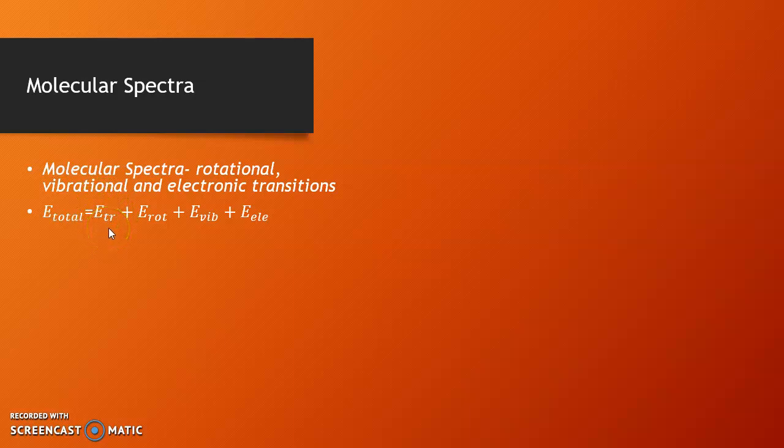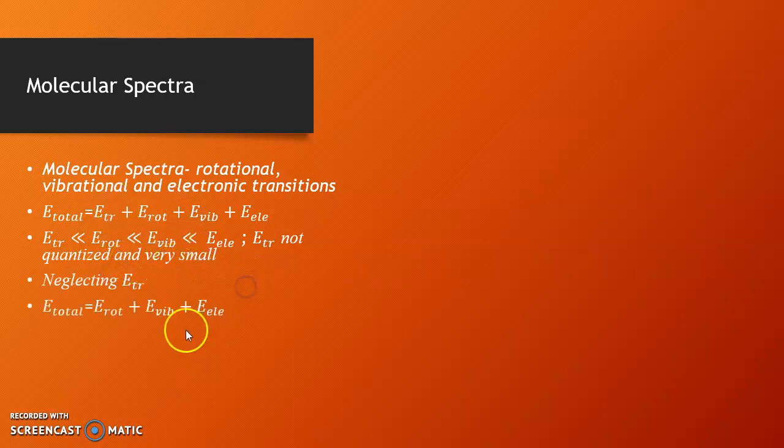Furthermore, the electronic energy is much higher than the vibrational energy, which is higher than the rotational energy, and the translational energy is much lesser than the rotational energy. Therefore, we can rewrite this approximation as E total = E rotational + E vibrational + E electronic.